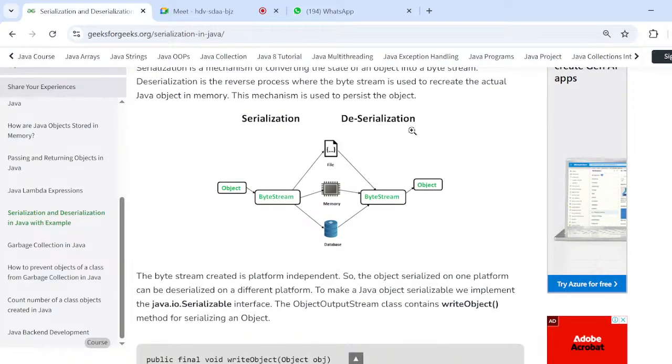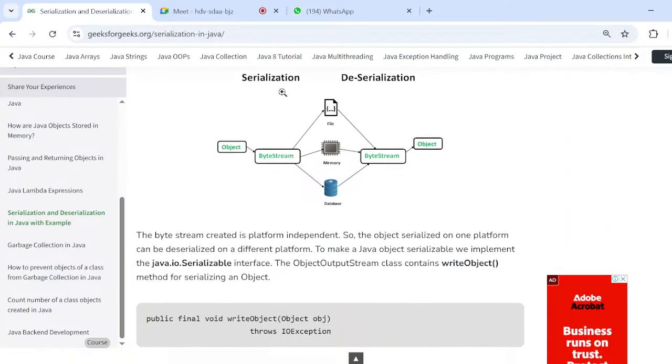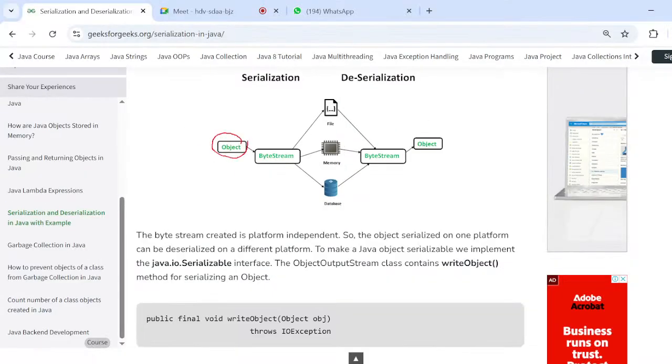So see the diagram you can see here. This is the object which we created in our Java program that we are converting into the byte stream, and later it will be changed into the file. This is converting data into the file, called serialization.